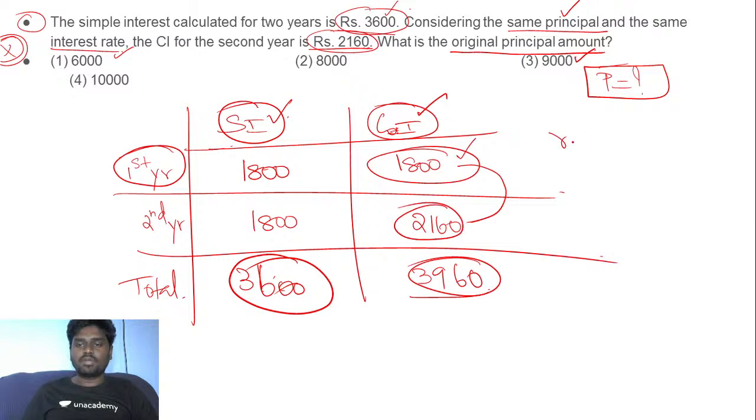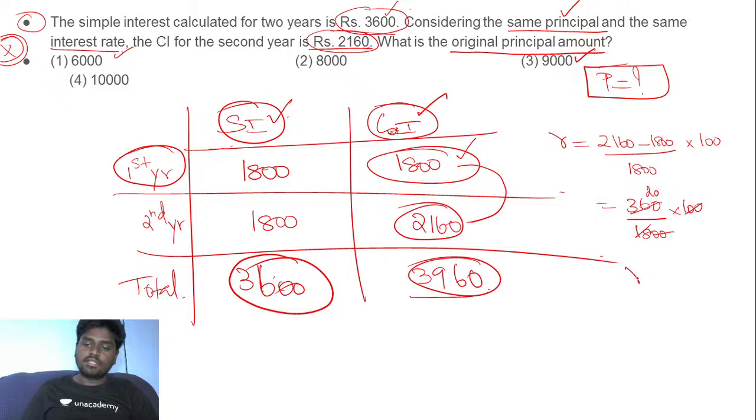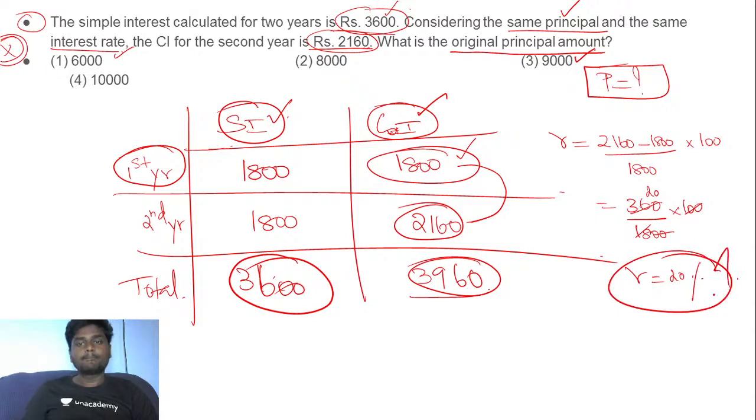So if you want to find the rate of interest, it's going to be (2160 minus 1800) divided by 1800, into 100. That's it. So this will give you the respective percent of the rate. If you do this, you'll be getting 360 divided by 1800 into 100. So this goes exactly to 20. So the rate of interest for this question is 20%.